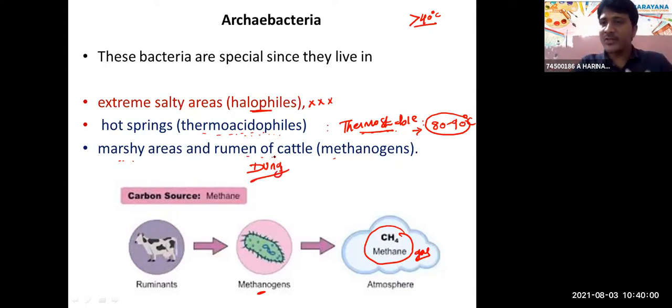That's why we use dung for biogas production. Archaebacteria come under chemoheterotrophs because they obtain energy from organic compounds. They are a special type of bacteria.